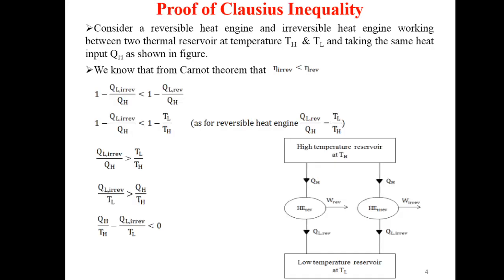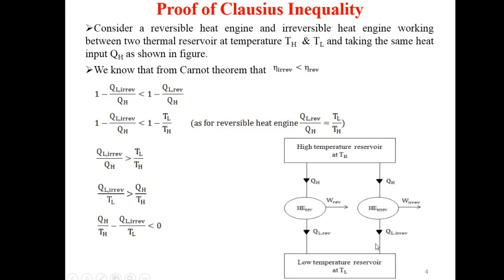Next is proof of Clausius inequality. Consider a reversible heat engine and an irreversible heat engine working between two thermal reservoirs at temperatures TH and TL and taking the same heat input QH as shown in the figure. We know from Carnot theorem that the efficiency of an irreversible heat engine is less than the efficiency of a reversible heat engine.